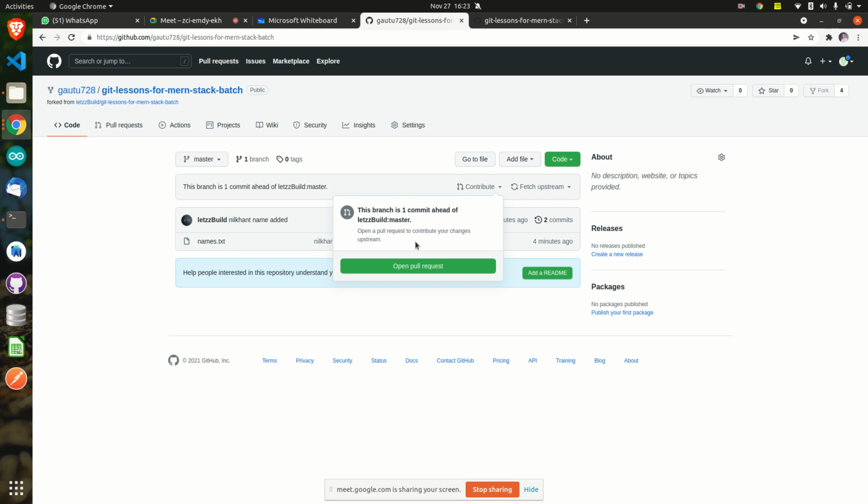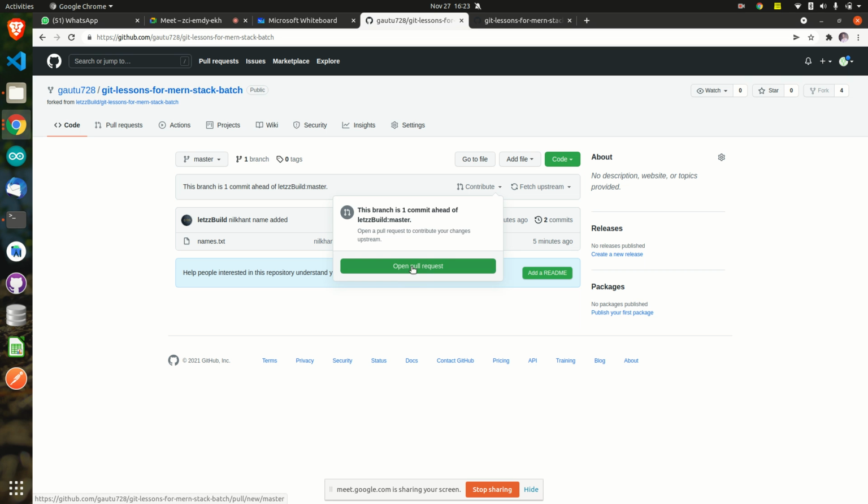Please send a request to the owner and ask him whether he is ready to merge your code, whatever you have written. Did you get this point? If you did not understand, ask. Okay. Did you get it or not? Understood? Just asking the owner, see, I have written this, whether you want to merge it or send me feedback. Okay.